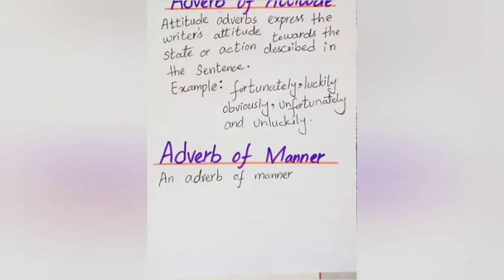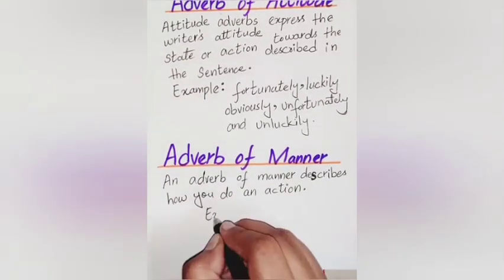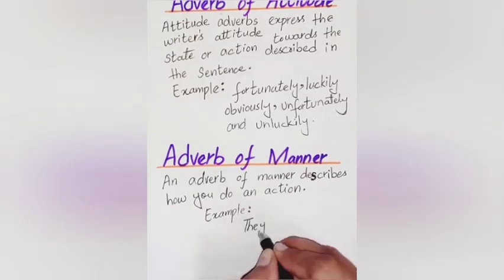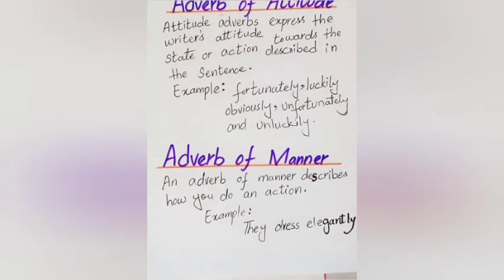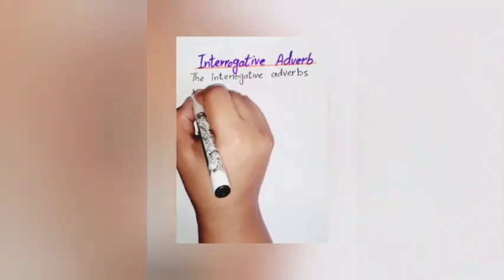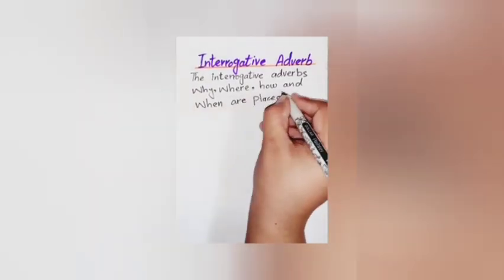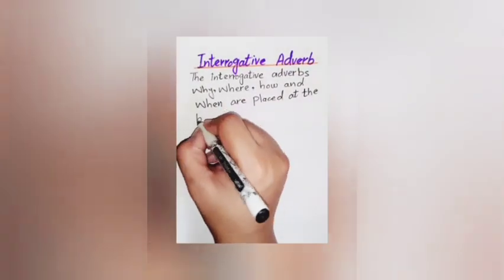Adverb of manner. An adverb of manner describes how you do an action. Example: they dress elegantly. Interrogative adverb. The interrogative adverbs why, where, how, and when are placed at the beginning of a question.